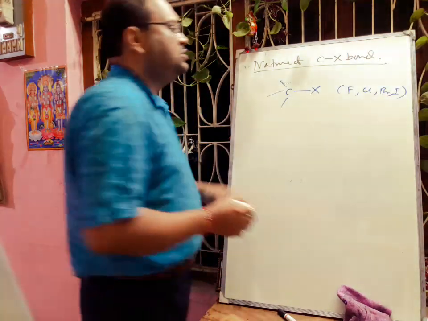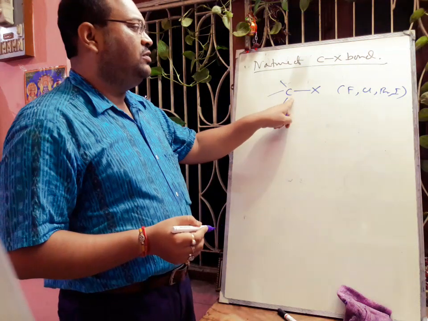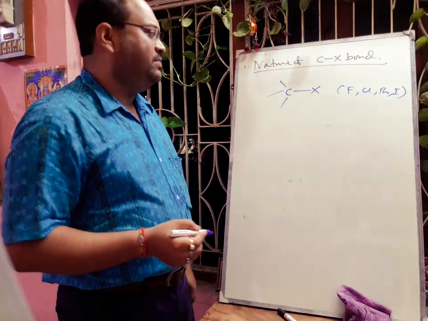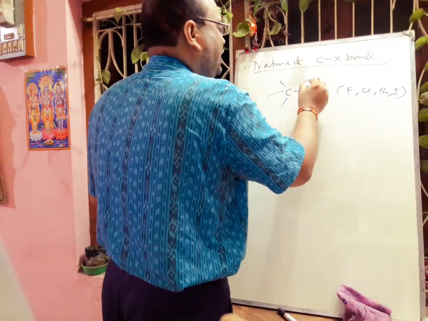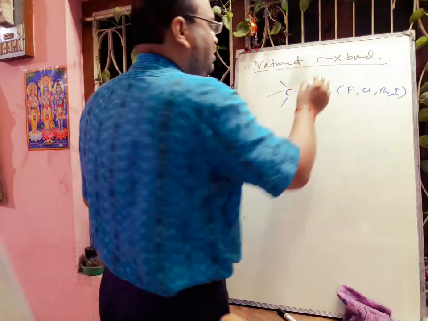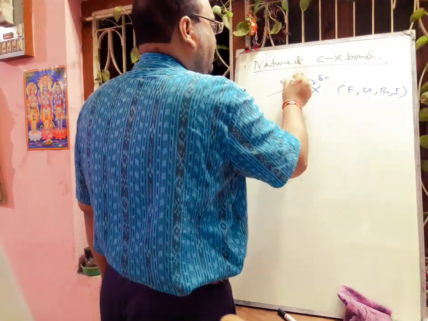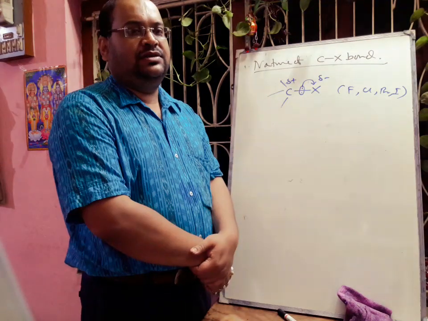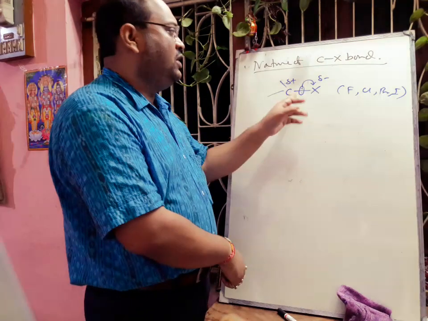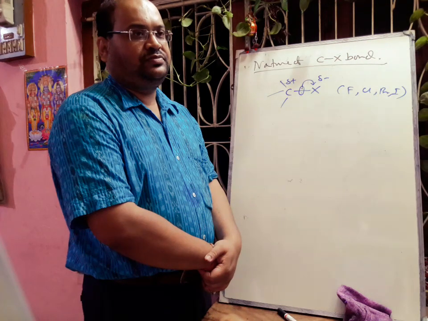Compared to carbon, X is more electronegative. So this halogen atom will attract the bonding pair of electrons towards itself, and it will become partially delta negative. Carbon will become partially delta positive. Now this bond becomes polar. So this is a polar covalent bond.